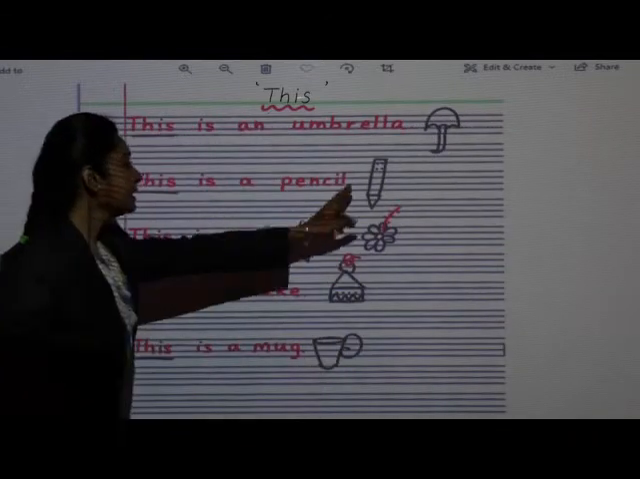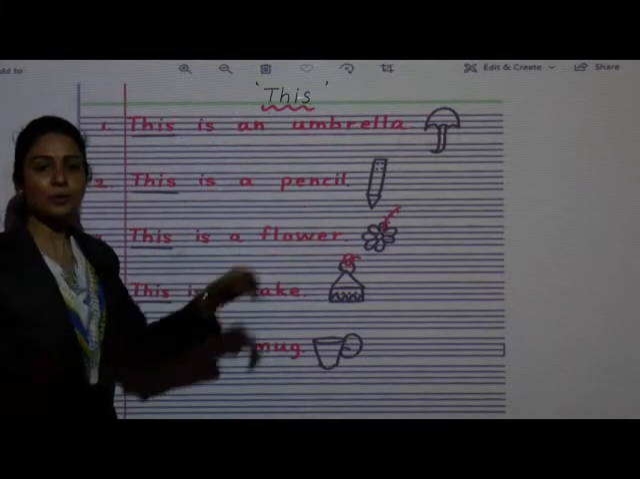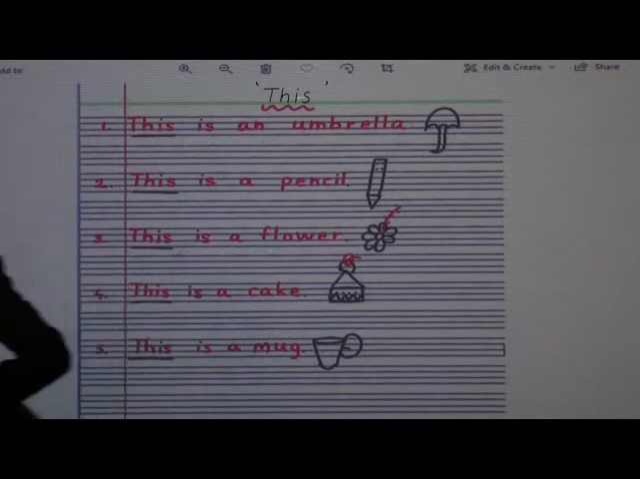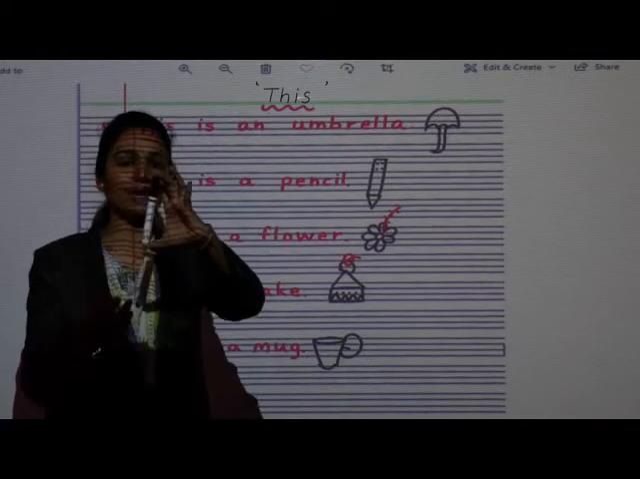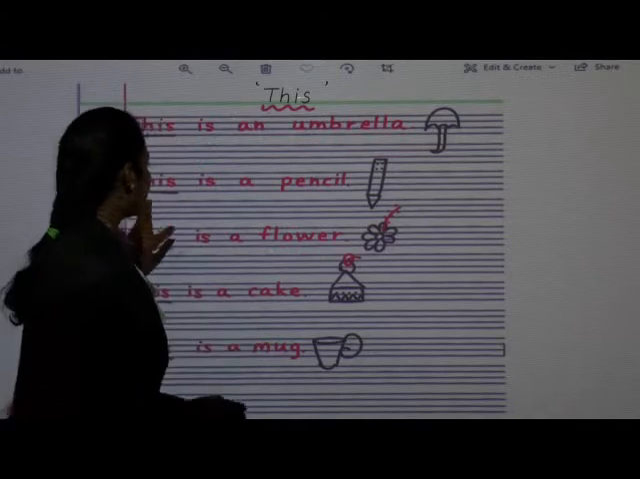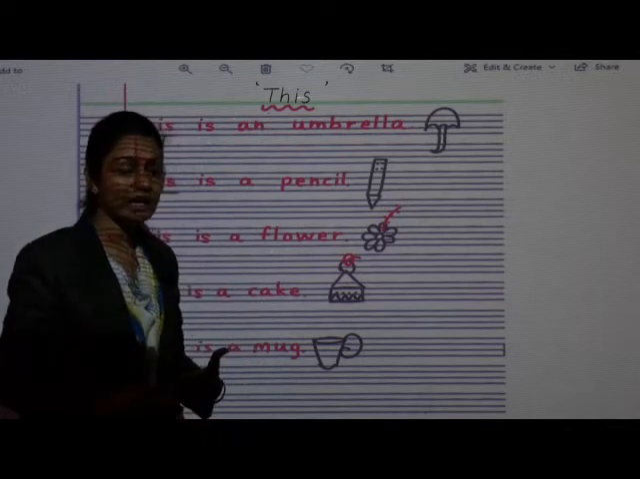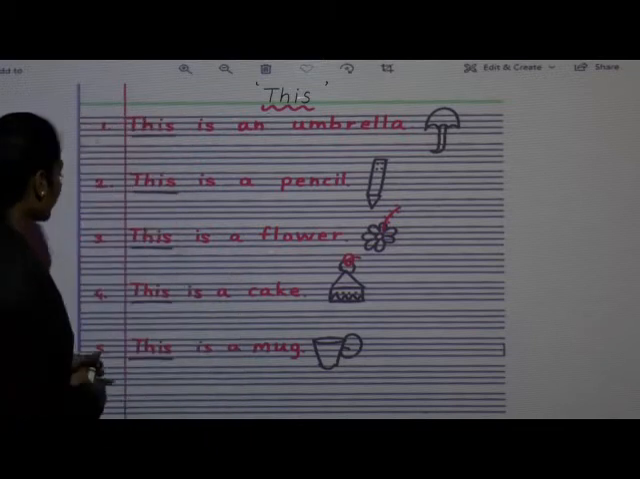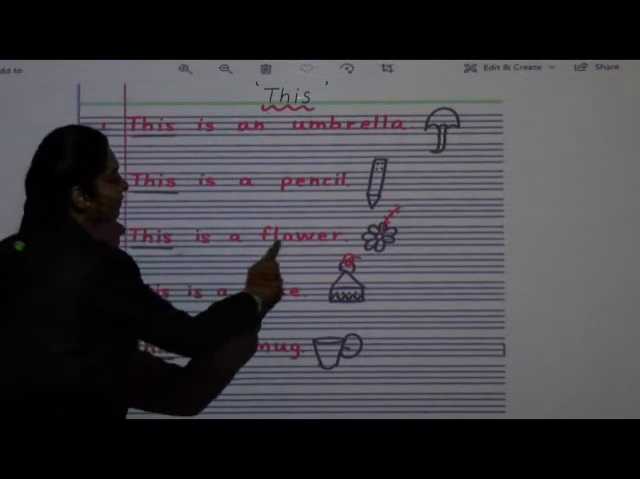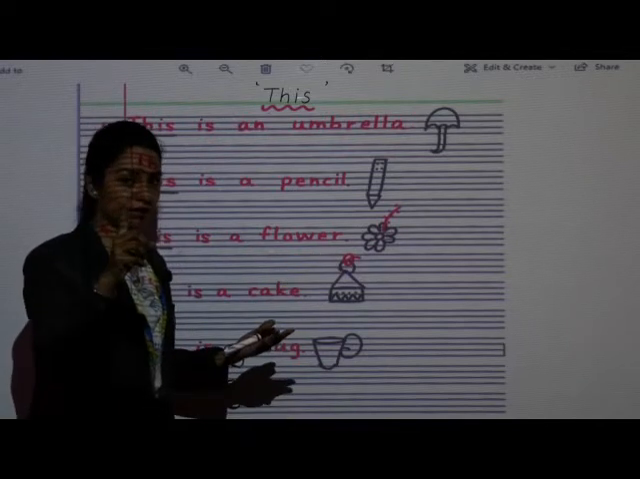Next, this is a pencil. Suppose in my hand one pencil is there, then what will I say? This is a pencil. Now this is a pen, but I am just giving you one example. Pencil हमारे हाथ में है, हमारे पास में है. Then how are we going to say it? This is a pencil. Next, this is a flower. Flower हमारे पास है, उसके बारे में हमें बोलना है. एक ही flower है, हाँ?